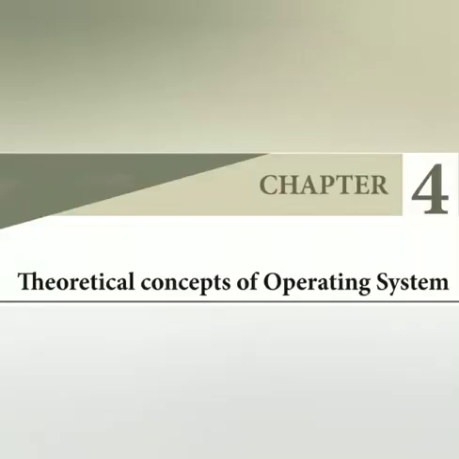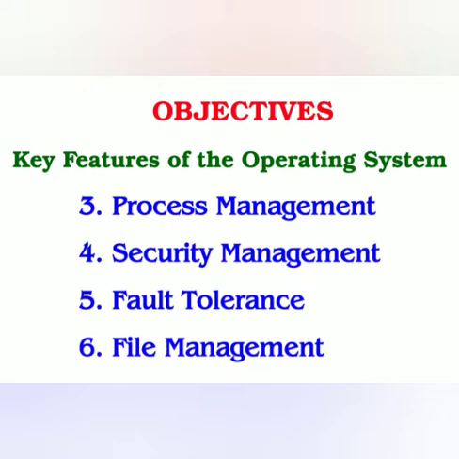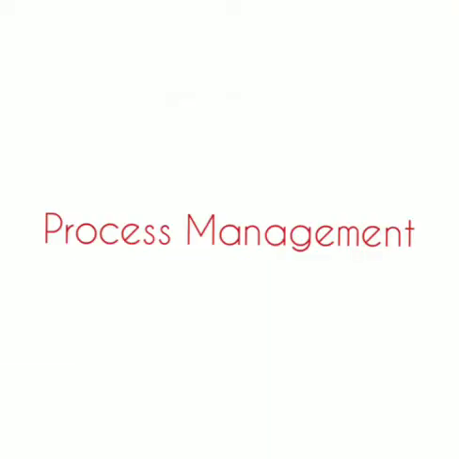Yesterday we saw two topics of the key features of the operating system: the first one is the user interface, and another one is memory management. Today we continue with the same topic, key features of the operating system. Today the objectives are process management, security management, fault tolerance, and file management. Now the first one, process management.